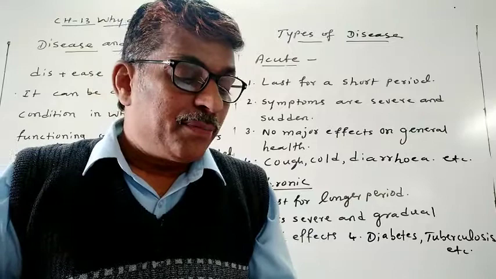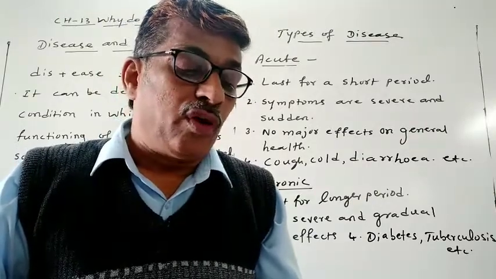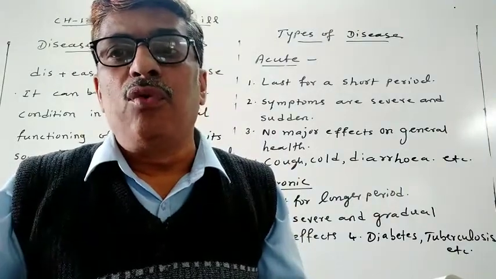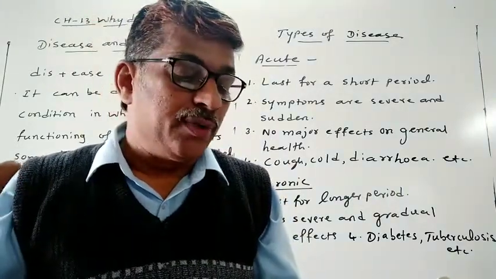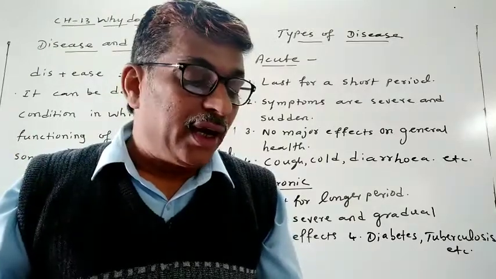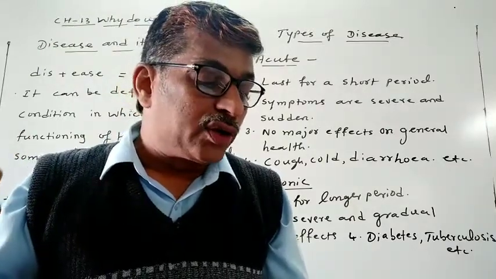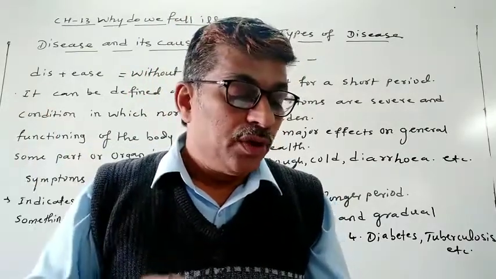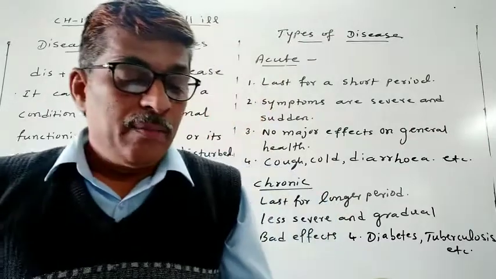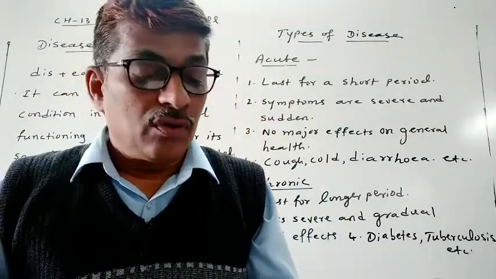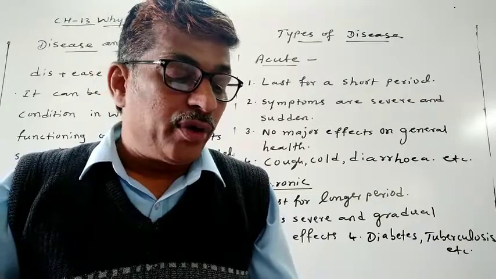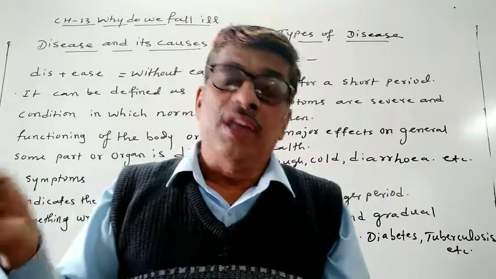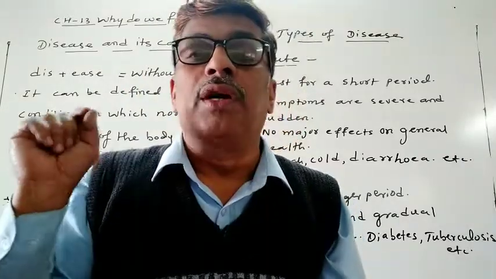Okay. So, for example, we may miss school for a few days if we have an acute disease. Only a few days of school will be disturbed. But a chronic disease will make it difficult for us to follow what is being taught in school, and reduce our ability to learn. In other words, we are likely to have prolonged, continuous poor general health if we have a chronic disease.